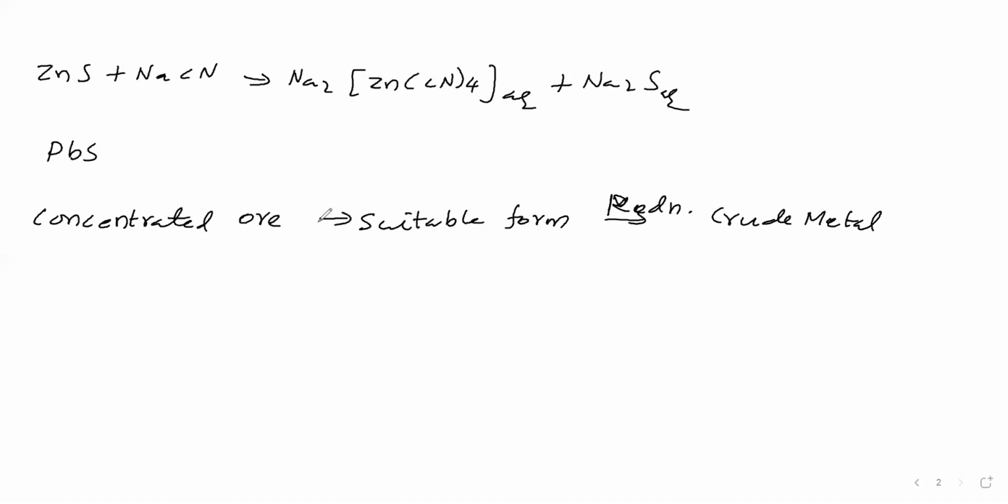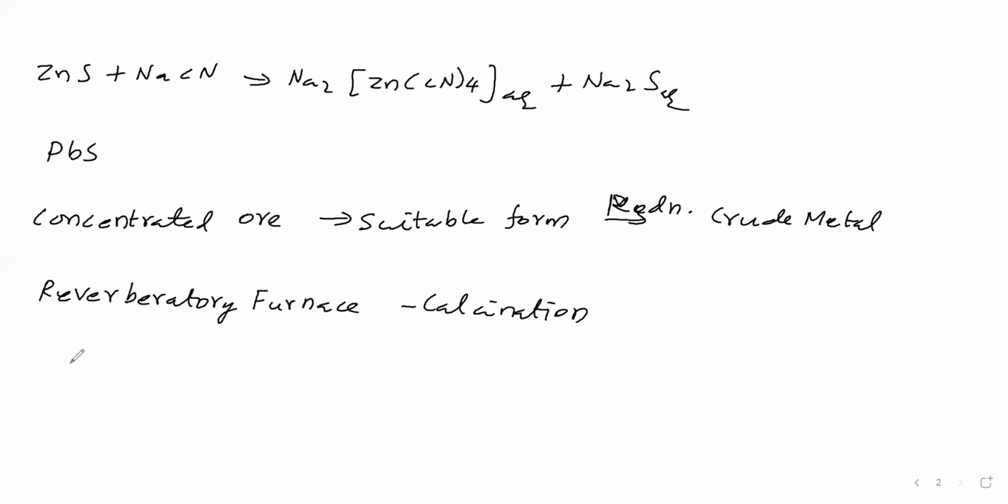Now we will see calcination. Calcination means we heat the ore particles in the absence of air. While heating, volatile impurities are removed. It is carried out in a reverberatory furnace. In the reverberatory furnace, the ore particles are taken for calcination, which is just like heating in the absence of air.